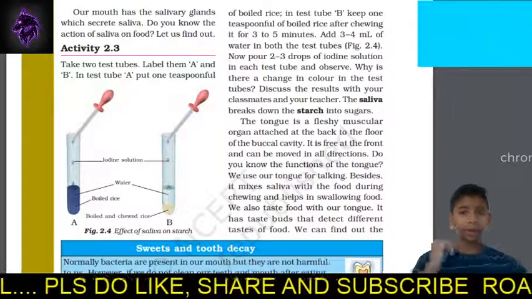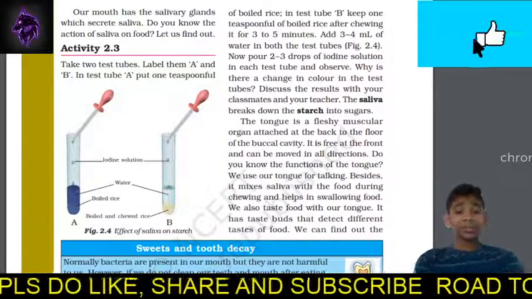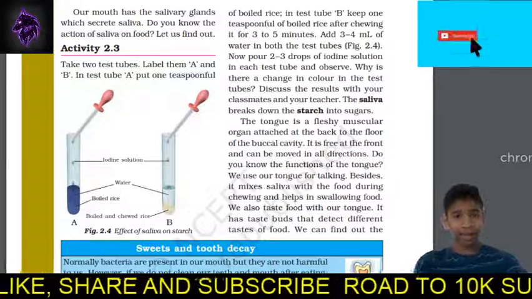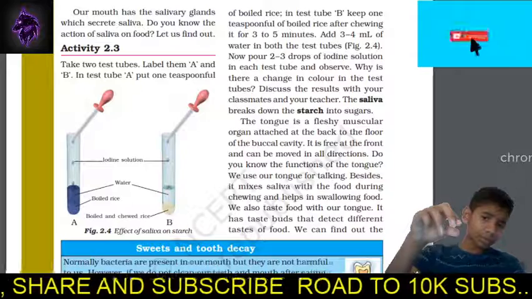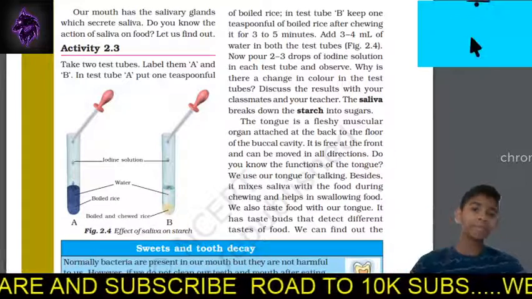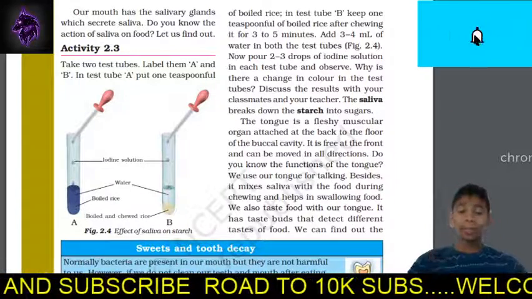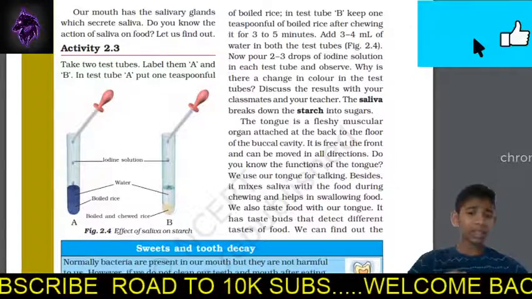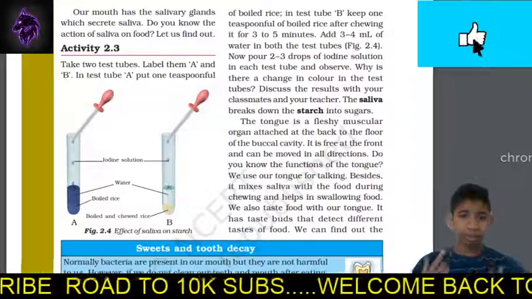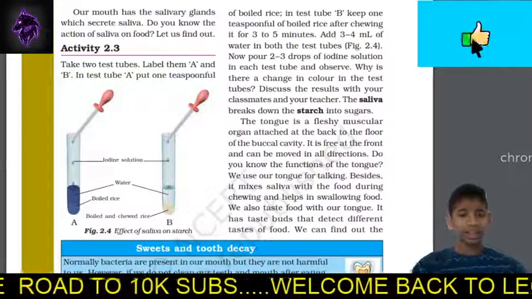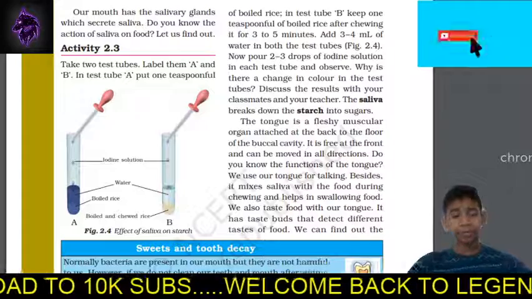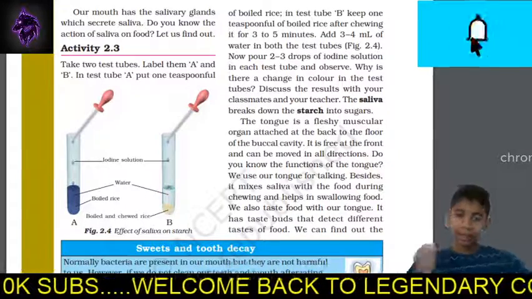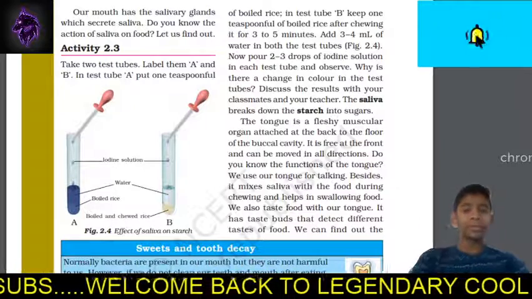What are you going to observe? In test tube A we have the boiled rice, and when you pour some iodine drops on it, it becomes blue black. Why? Because the carbohydrates are still there in the boiled rice. Whereas the chewed food will not have any color change. It may have a little, but not completely, because the saliva has broken down the carbohydrates. So that was the work of the saliva. I hope you understood that.